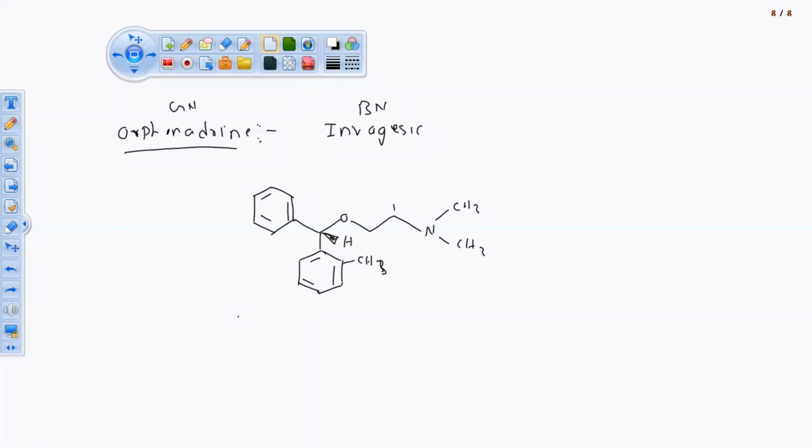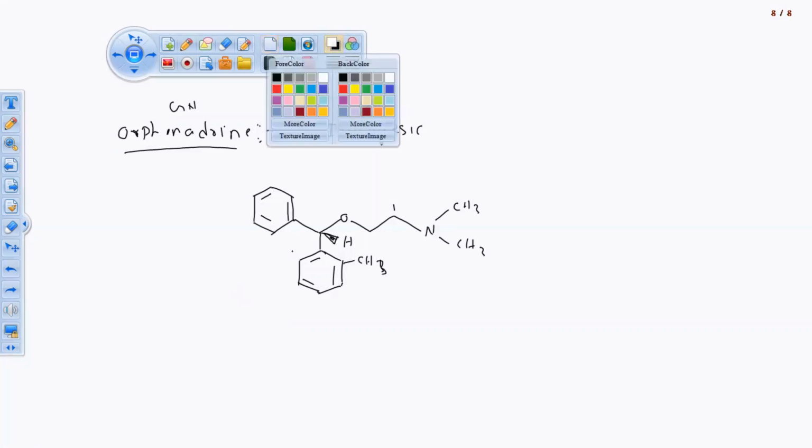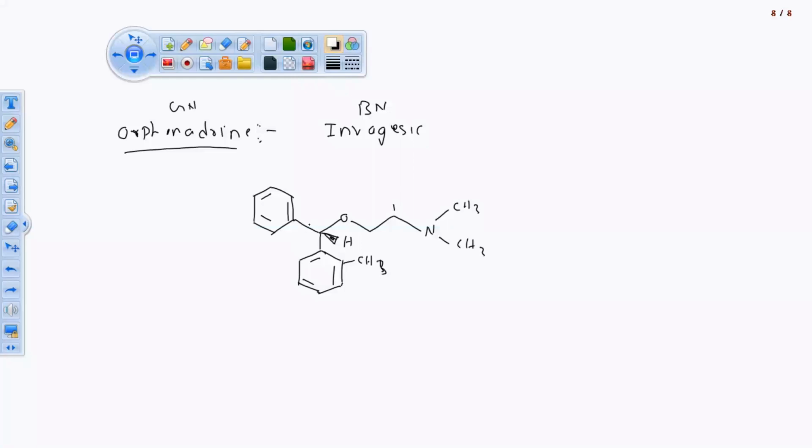In that part you are going to get small structures, not large structures. From that you are going to get questions: convert the chemical name to structure, structure to chemical name, or match the following kind of questions.